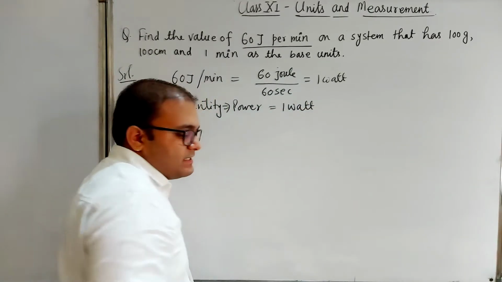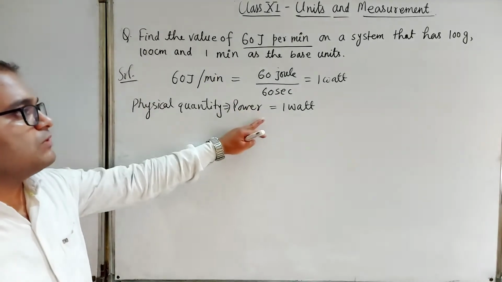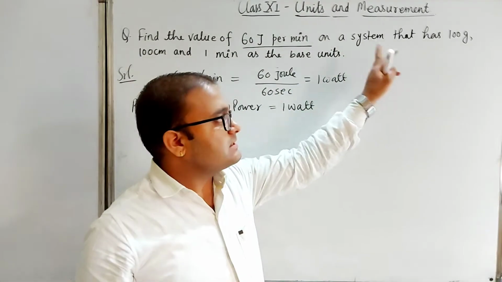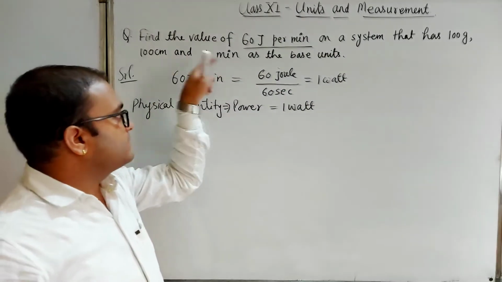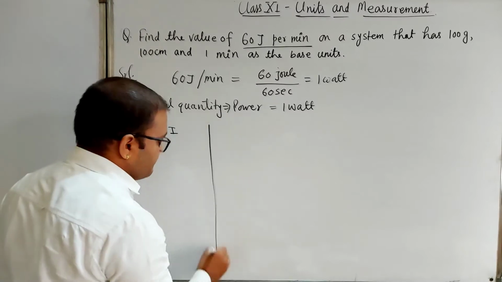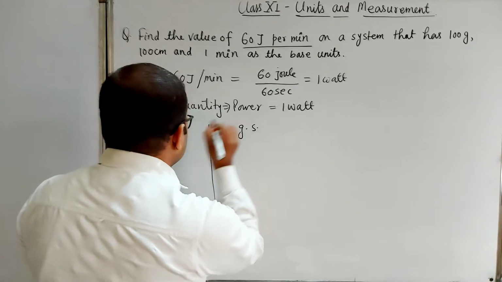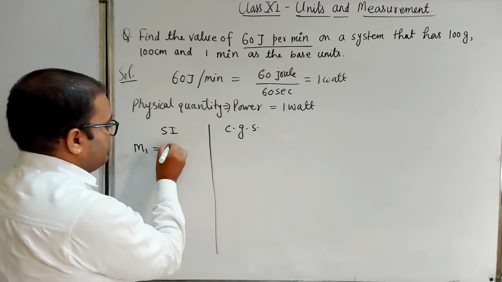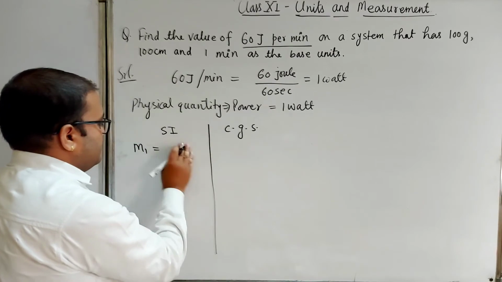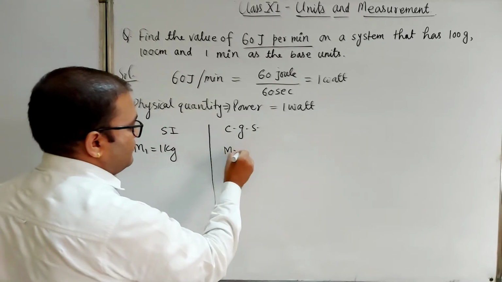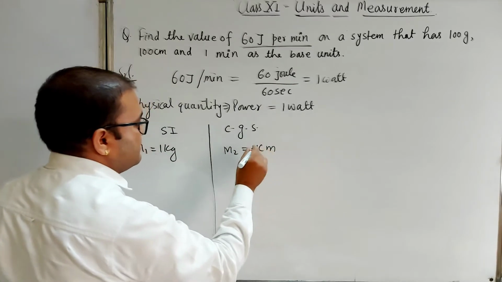So we have to convert 1 watt power from the SI to the CGS system, in which gram, centimeter, and second are the base units. So we have to convert from SI unit to CGS system. In the SI system, M1 will be in kg, and here M2 will be in grams.